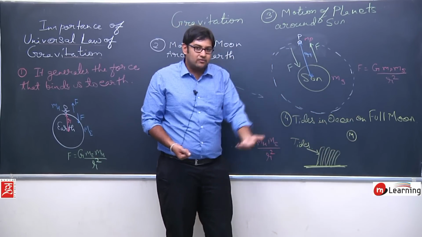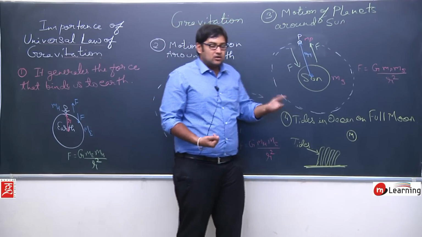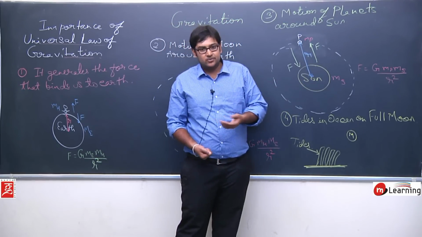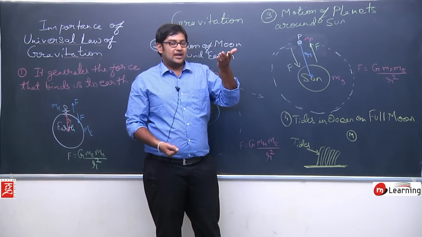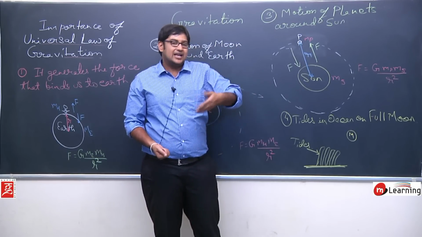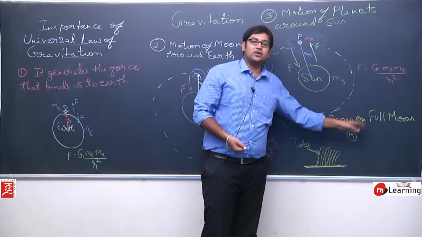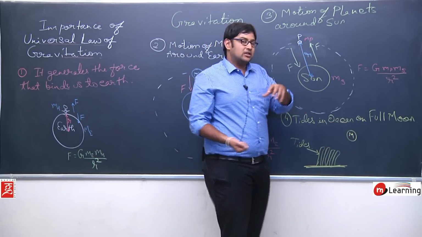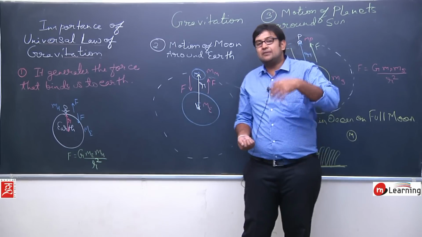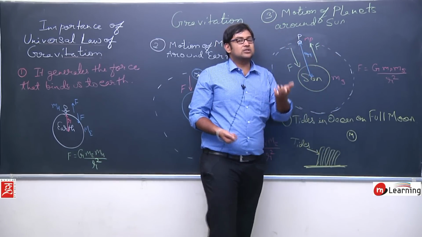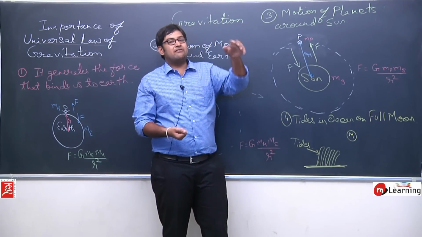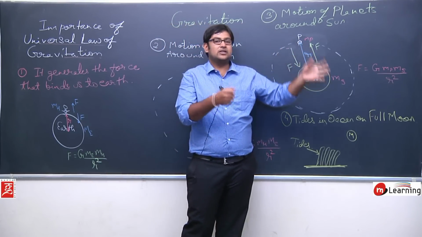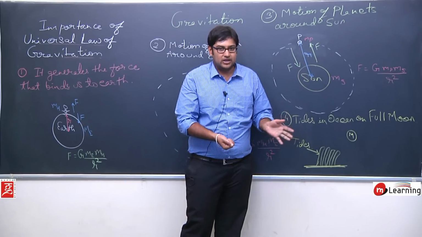You can see the water will jump almost, we can say, around 30 to 50 meters from the ocean, and that we call the high tide, and this high tide is due to the moon. You can also see that in the evening times the tides get bigger and bigger. The reason is that in the night the moon would be on the side of the Earth where there is night.